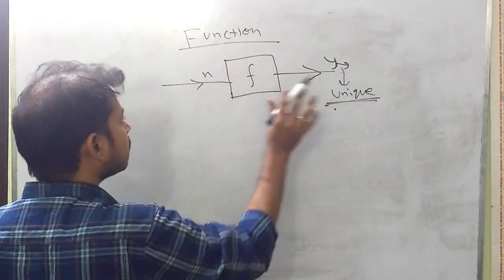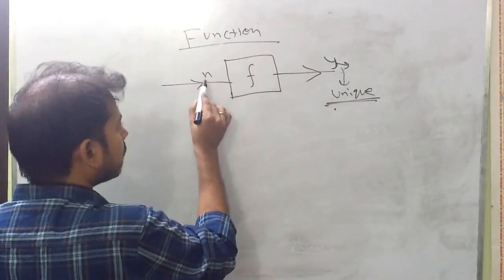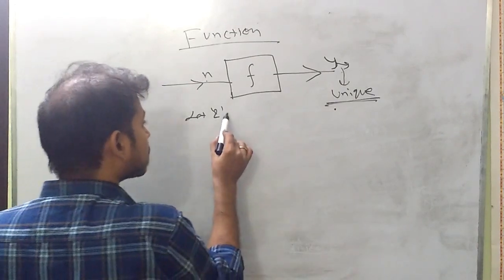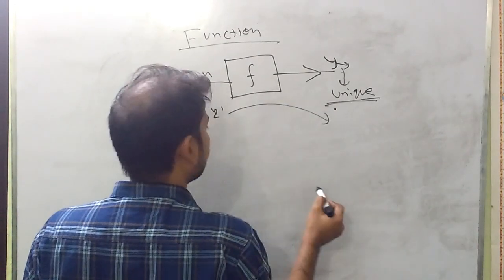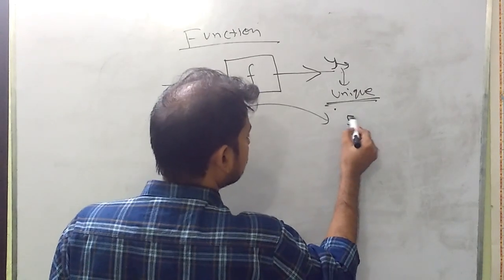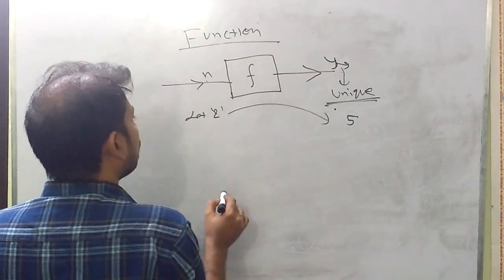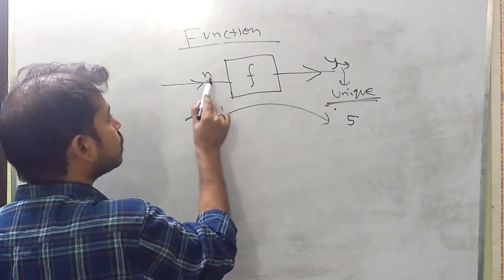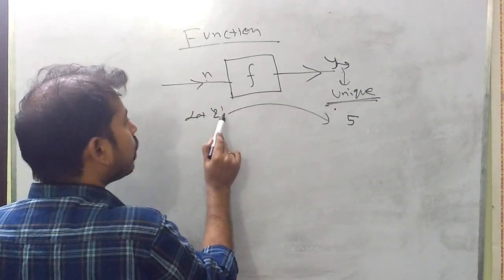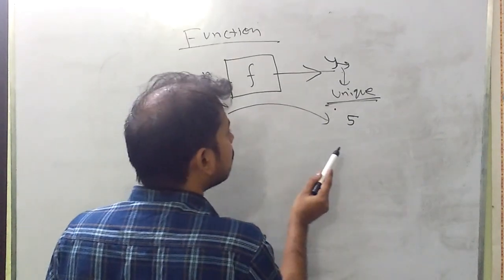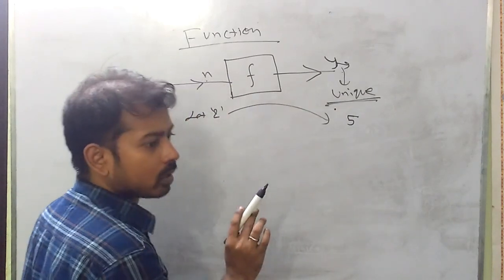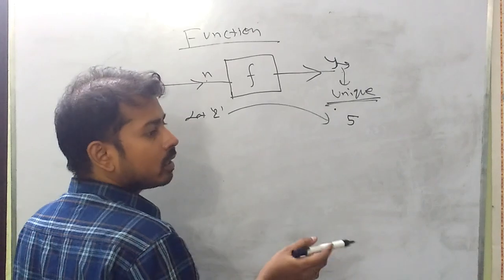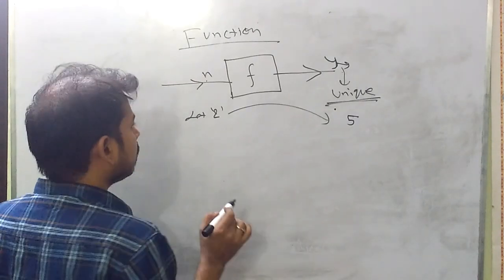What is the meaning of this? If I give an input, let's say 2, then we must get only one output, whatever it may be, let's say 5. For all the defined inputs, we must get an output that is unique to the corresponding input.